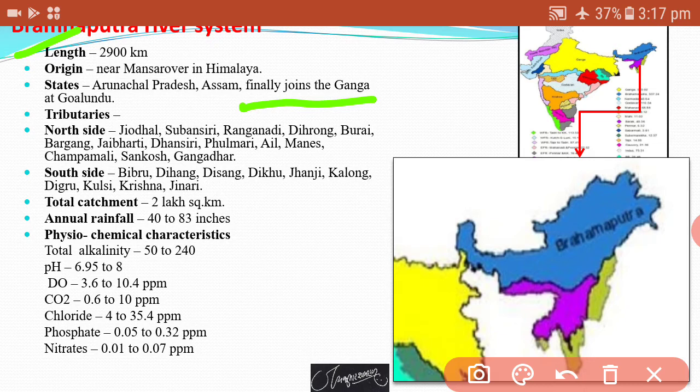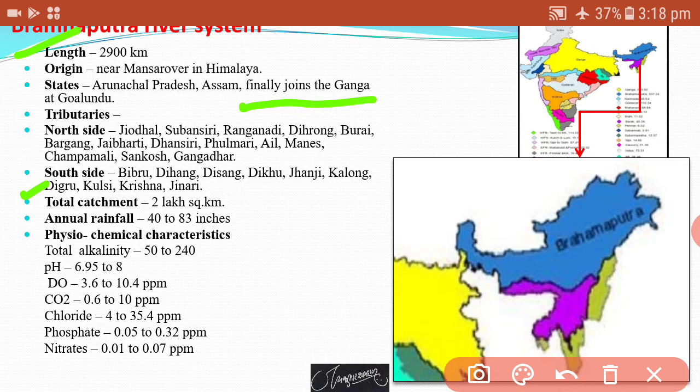That is, towards the north side there are some major tributaries, and towards the south side some of the major rivers are joined to the Brahmaputra. Towards the north side, these are the local names like Bargang, Jai Bharti, like that. And towards the south there are also some tributaries like Kalong, Digru, Kulsi, Krishna, like that. Then the total catchment area covers about 2 lakh square kilometer.